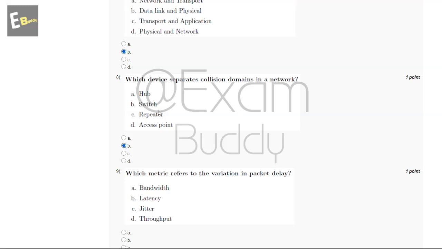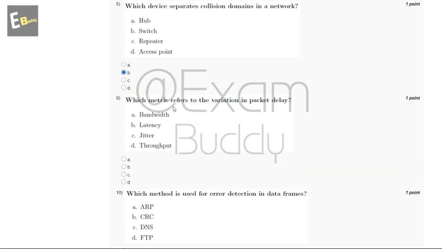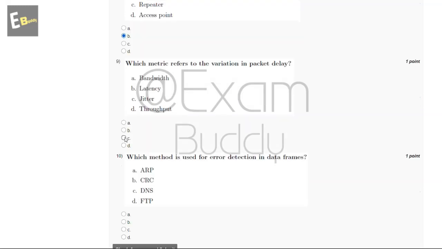And now let's go to our question number 9. Which metric refers to the variation in packet delay? So these are the options and the answer of our ninth question is C, jitter.